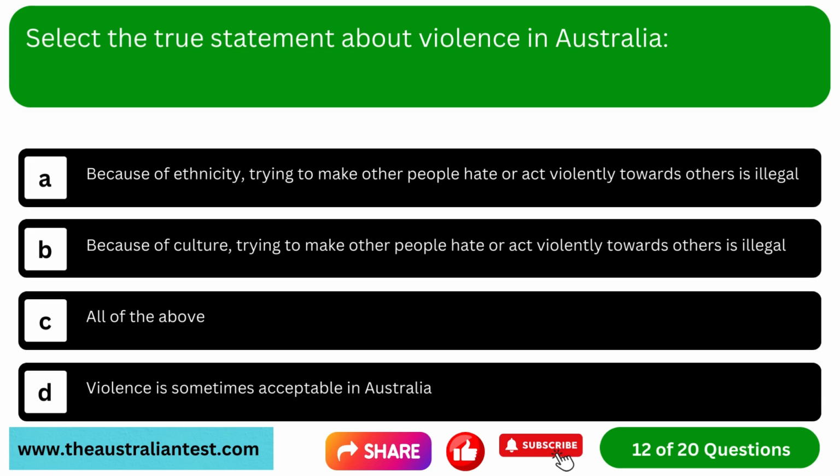Question 12. Select the true statement about violence in Australia. Option A, because of ethnicity, trying to make other people hate or act violently towards others is illegal. Option B, because of culture, trying to make other people hate or act violently towards others is illegal. Option C, all of the above. Option D, violence is sometimes acceptable in Australia.